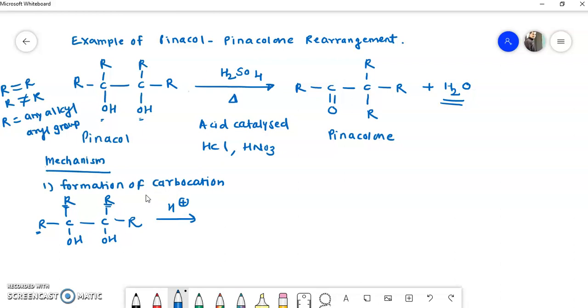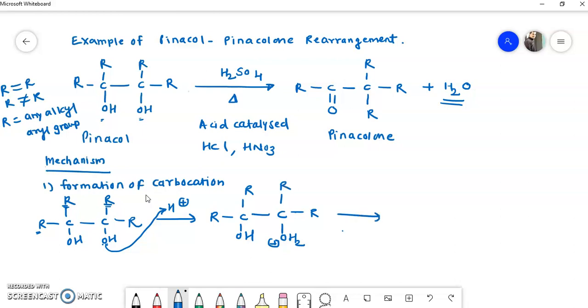Now suppose these two R groups are more electron donating as compared to these two, so this OH group will get protonated. We can say that a lone pair of electrons is there on the oxygen, so H plus can be attracted by OH, and there is a formation of C-OH2 plus, with this R group and this R group.